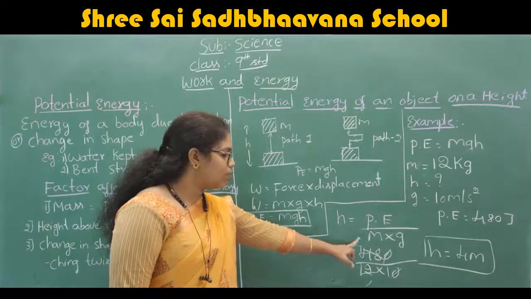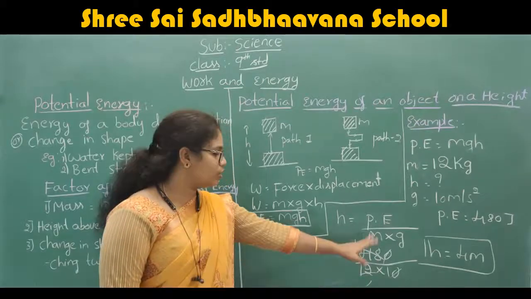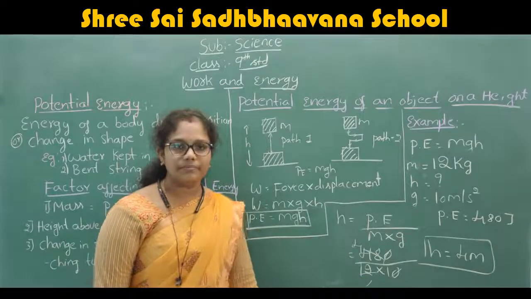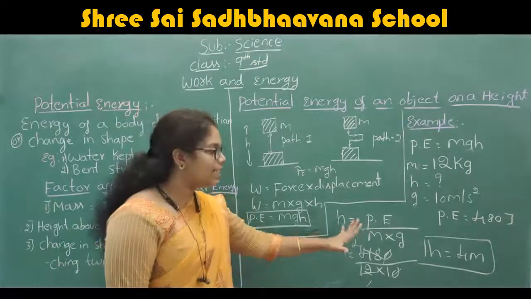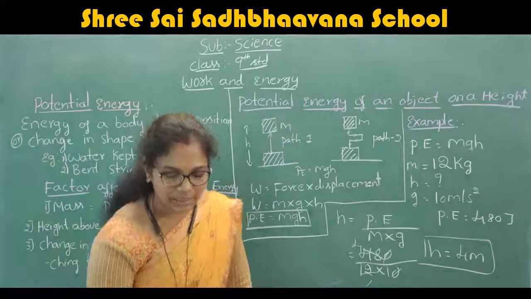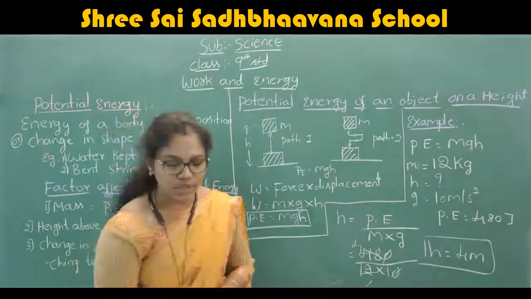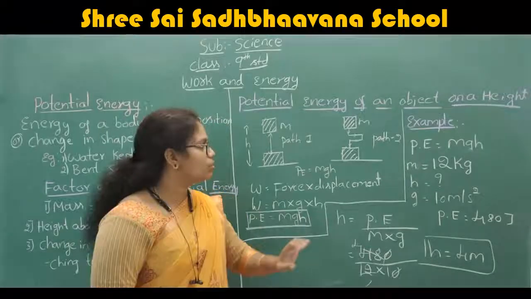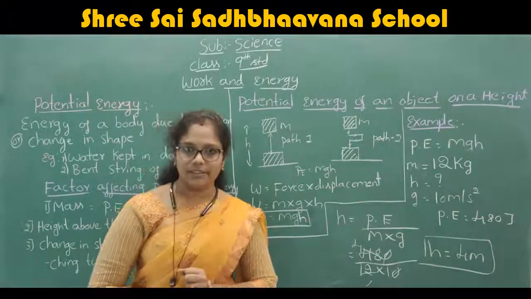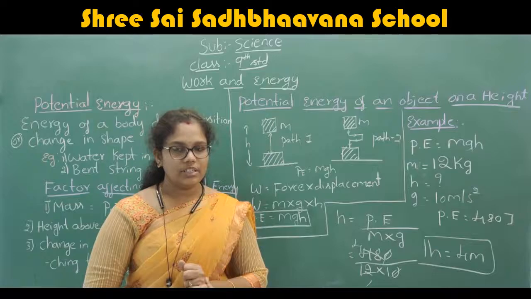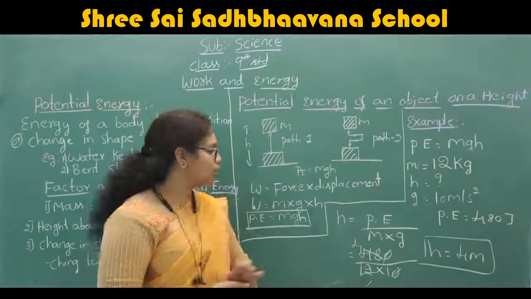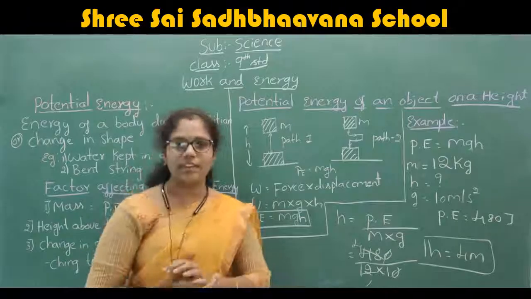Therefore, h is equal to 480 by 12 into 10. 0, 0 cancel, 12 fours are 48. Therefore, height is equal to 4 meter. This is how you are going to find the height using the formula potential energy is equal to mgh. By using this formula, we are going to solve the problem for the height.